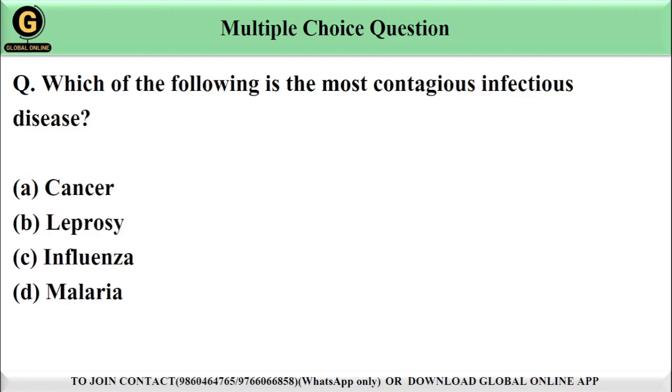Which of the following is the most contagious infectious disease? We have options here: option A, cancer, option B, leprosy, option C, influenza, and option D, malaria. Guys, the correct answer will be option C, influenza, because it is commonly known as flu. It is highly contagious and spreads rapidly through the air or direct contact. Cancer is not infectious, leprosy is less contagious, malaria is transmitted by mosquitoes rather than being directly contagious. So the correct answer for this question is option C, influenza. Let's move to the next question.